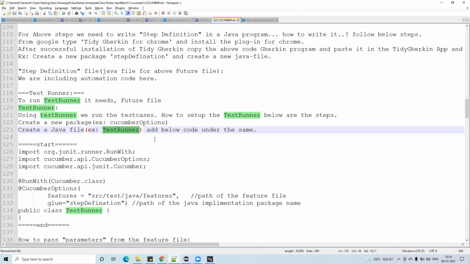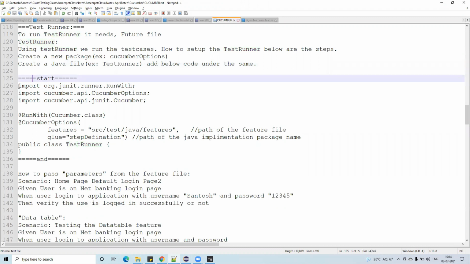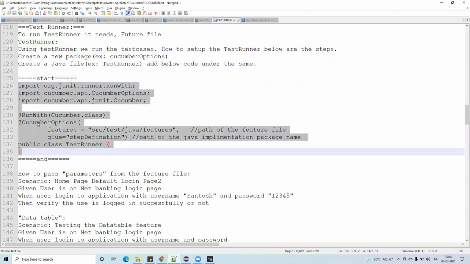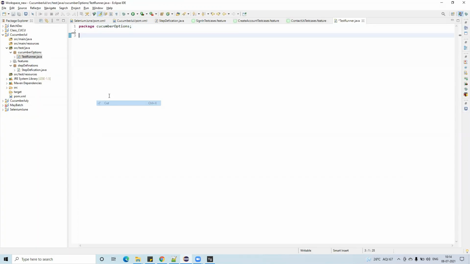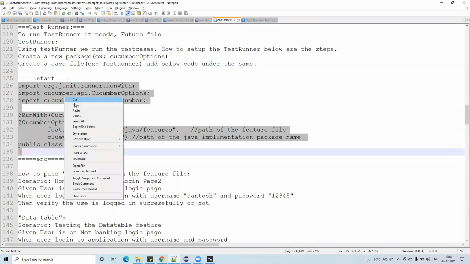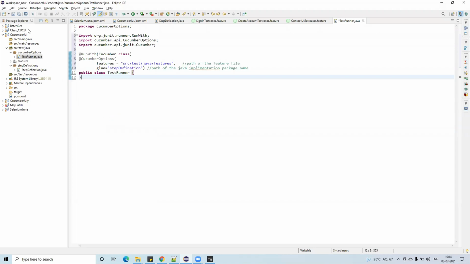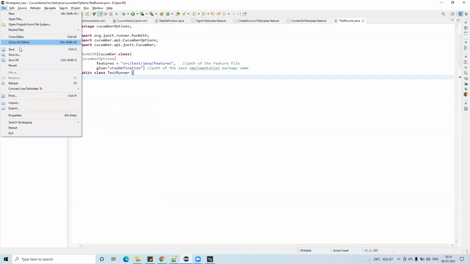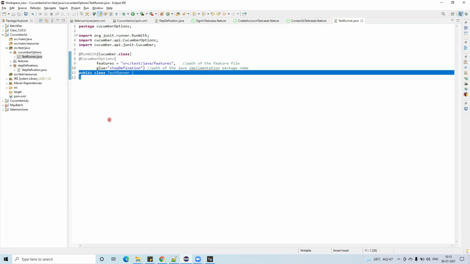Add the below code under the same. What is the code actually? See this, start and end. So you have to copy this code, go back here, delete whatever I have created, and then again copy this one, paste it and save it. Perfect. Done.